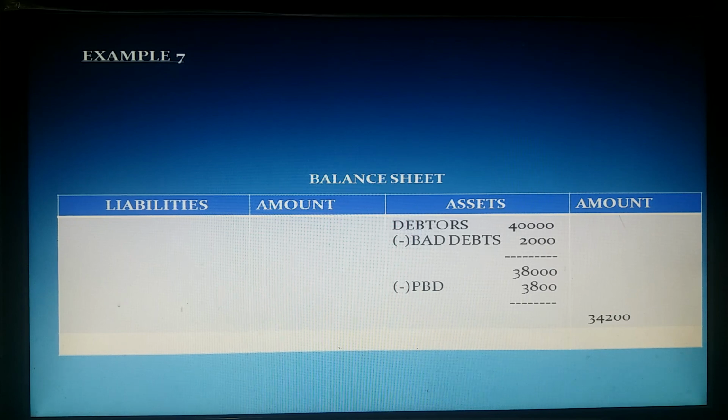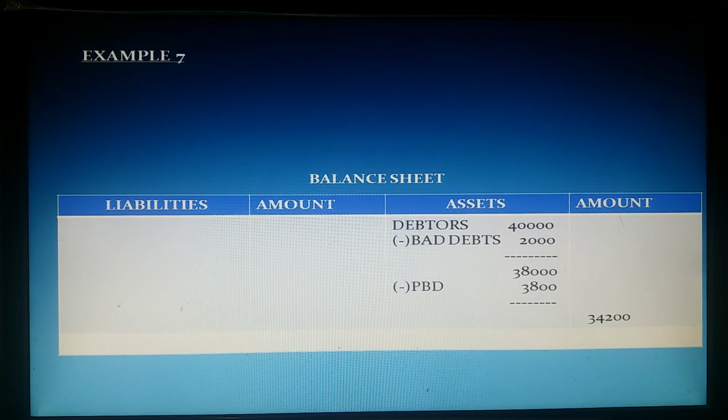Then in balance sheet, don't deduct trial balance PBD, trial balance bad debts, because these two amounts are already deducted from debtors. Now deduct only adjustment amounts. First bad debts you have to remove from 40,000. Then from 38,000 deduct adjustment PBD, that is 3,800 rupees. Then the net debtor value 34,200 should be shown in the amount column.